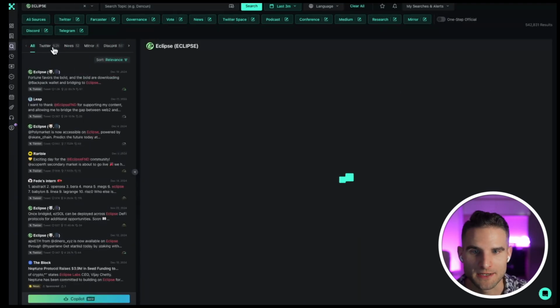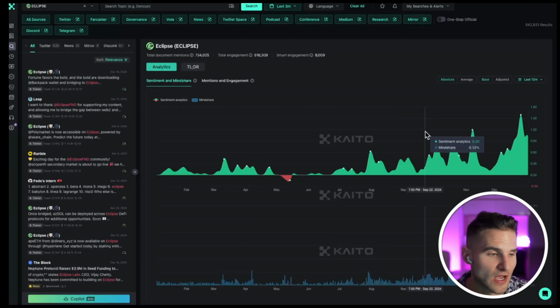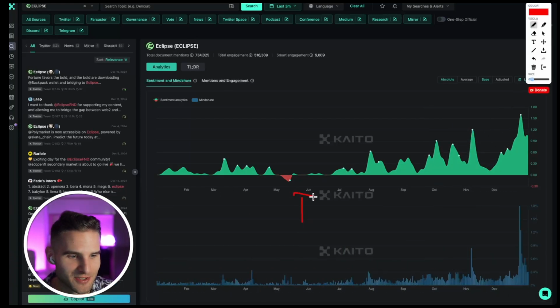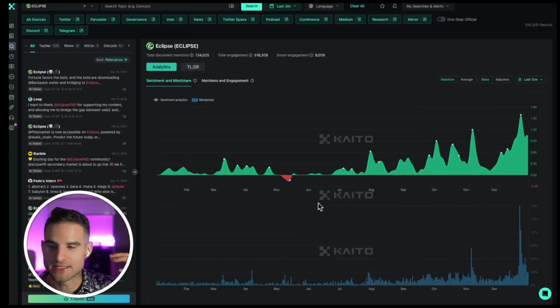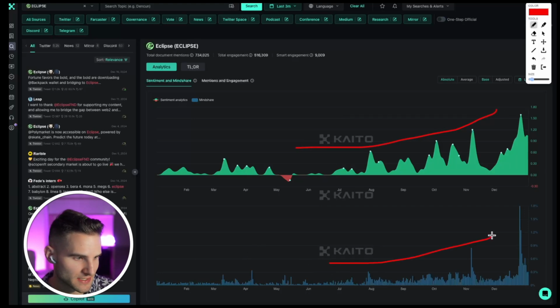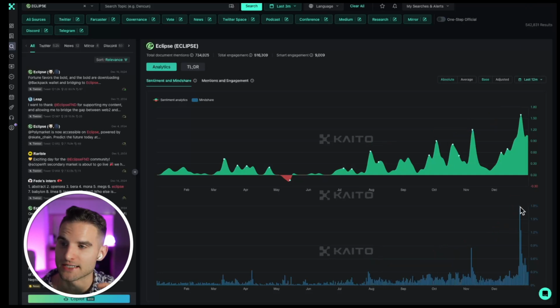So if we can come in here, we can see they're doing really well on Twitter. They've got this positive mind share. I think most people probably know what this negative event was, so I won't click into it. But you could see, hey, you can have periods where there's a slightly bearish sentiment, and you can see that this company's mind share sentiment is definitely on the rise. Look at how few mentions, and now look how much they were doing at this given time. So it's quite interesting to look at these companies.